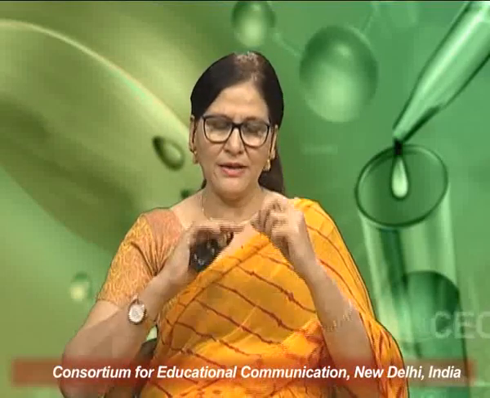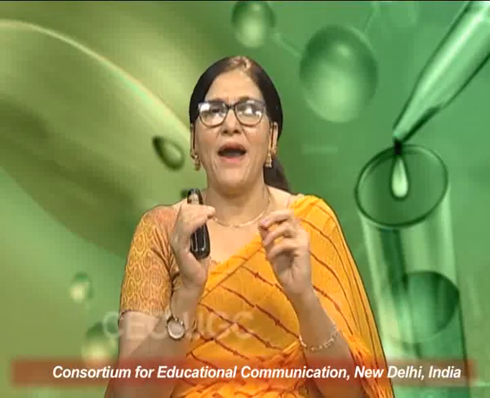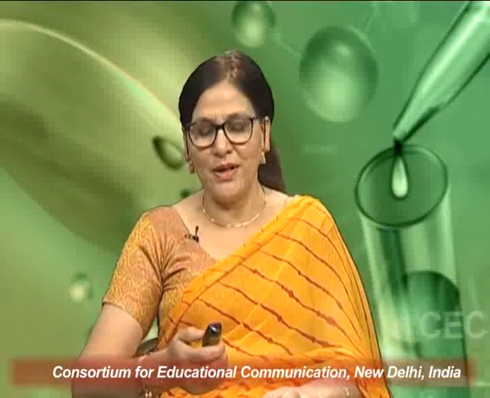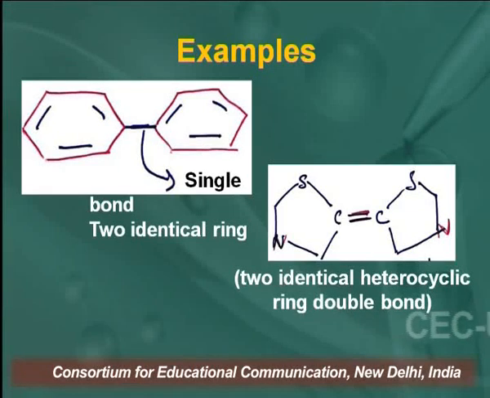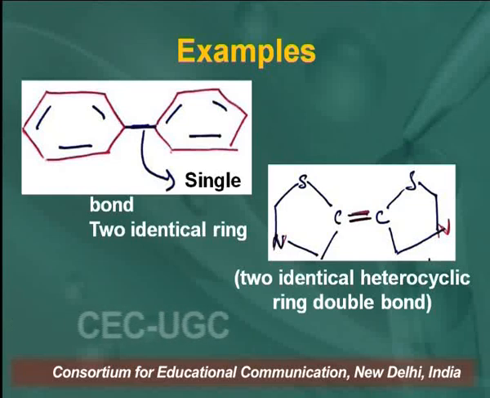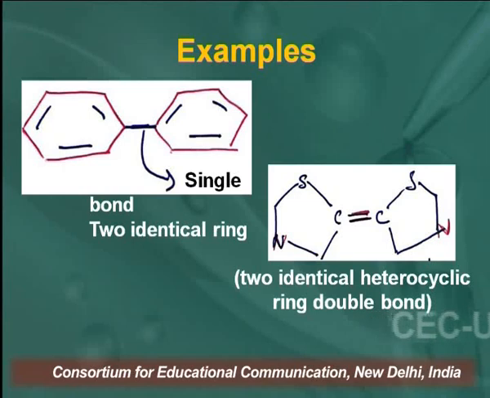So, when one ring and another ring are joined together by a single bond or a double bond, we call it a heterocyclic ring assembly. We will see this in the example. You can see in the structure there are 2 rings joined by a single bond.